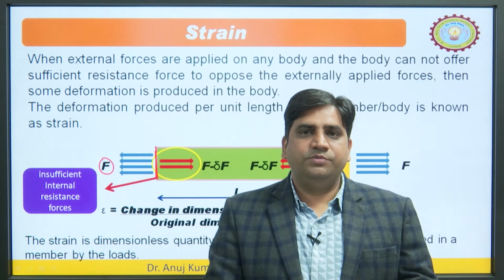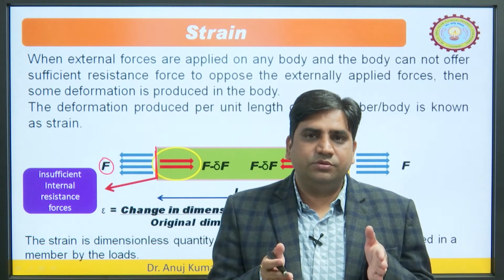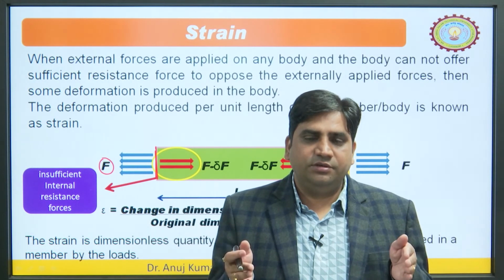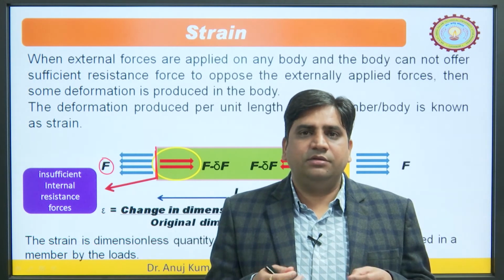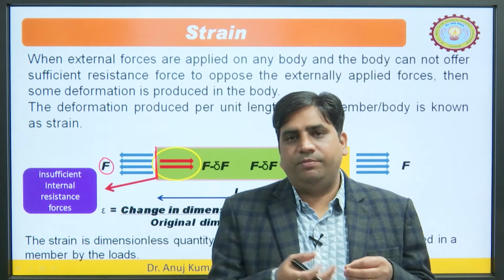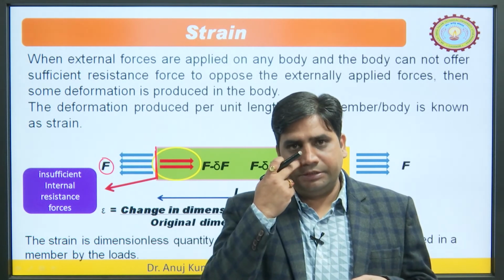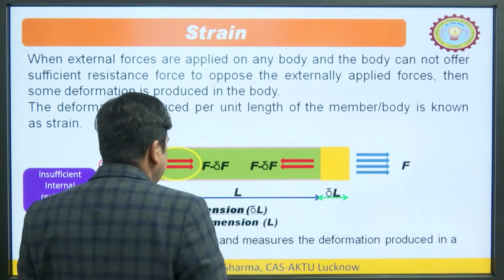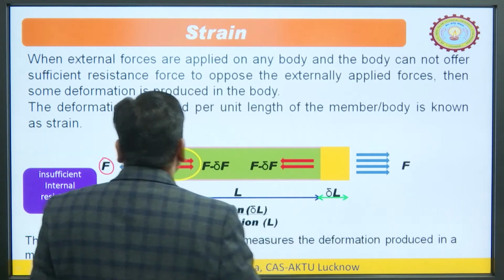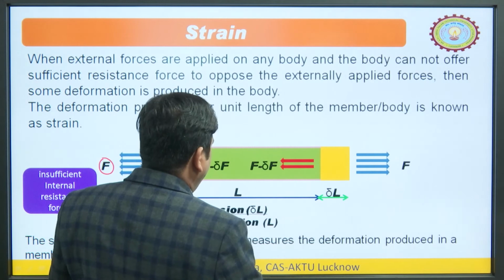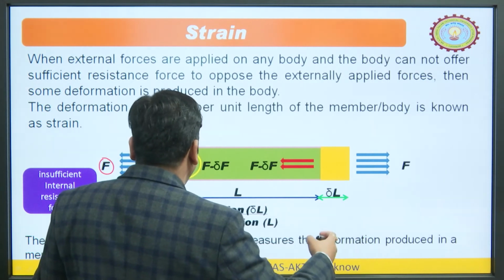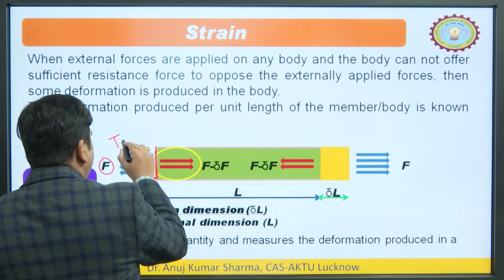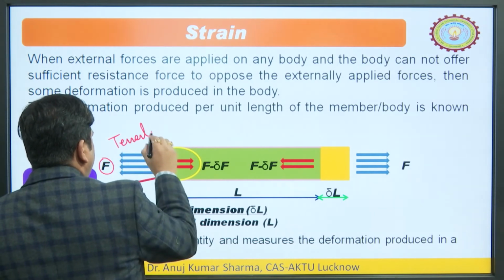The object may be reduced in size if it is compressive in nature, and if we apply the tensile force, then there may be some elongation in the direction along which the force is being applied. So, here we can see it is a case where the forces are applied in the normal direction along the axis, and the nature is tensile.